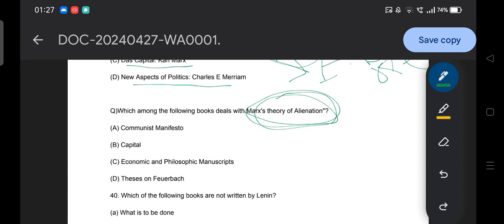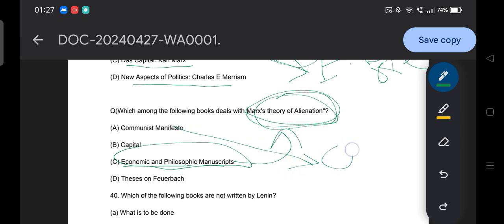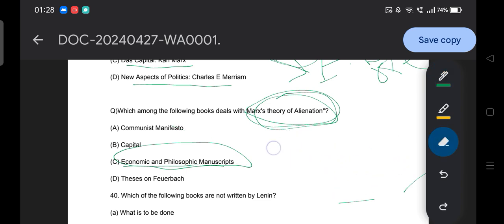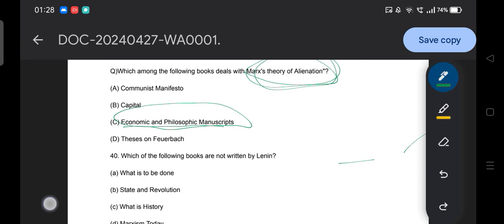So the theory of alienation, the concept is observed in the Economic and Philosophic Manuscripts. Similarly, in the Communist Manifesto you can find the idea of class struggle. So in our upcoming slides we will discuss the different books and the concepts or ideas mentioned in each book by Karl Marx, so that is going to ensure a better score in the examination. So let's move to the next question.